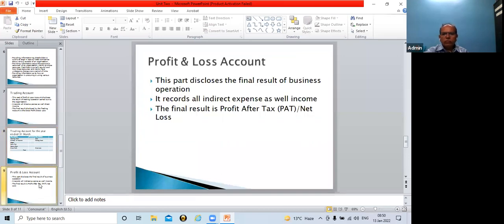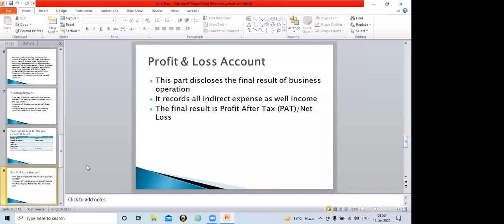Profit and loss account. Am I audible? Yes, sir. Yes. Yes, sir. So profit and loss account, take a screenshot of this profit and loss account also.